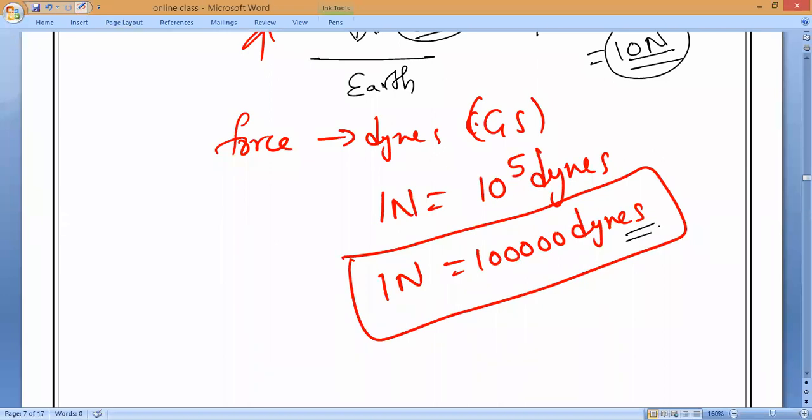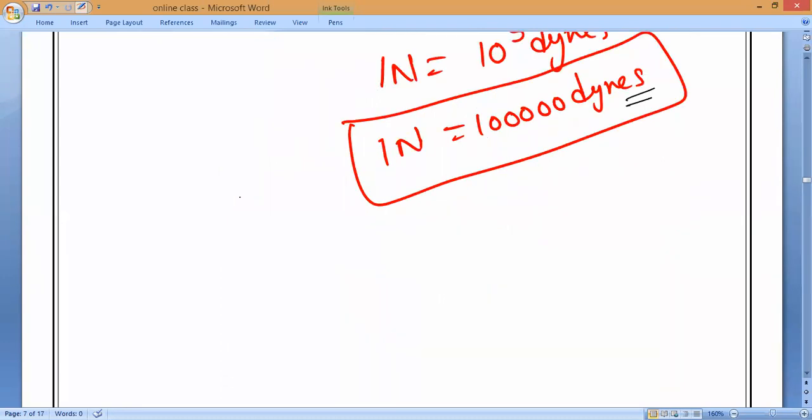Now, the last point of today's class, I don't want to waste much time. As you know, weight will never be constant throughout the universe. Now my question is, is it possible to make the weight of a body zero? Somewhere it will become zero. Can anybody guess? Where does W become zero? Center of it, sir.